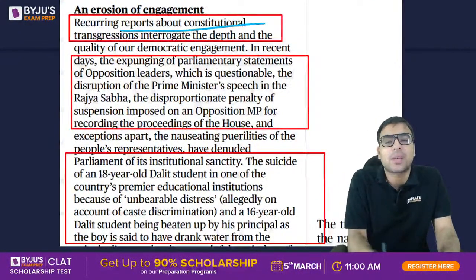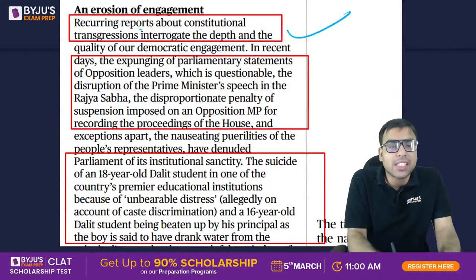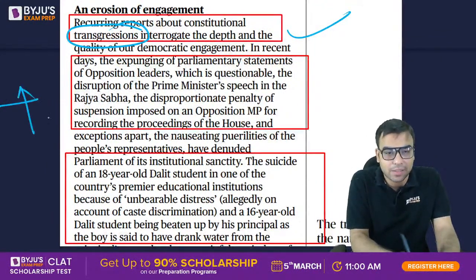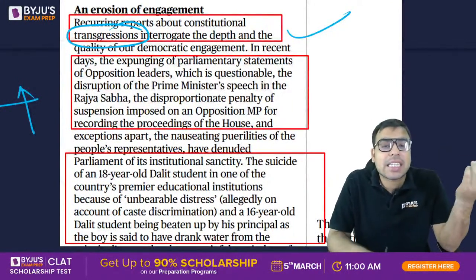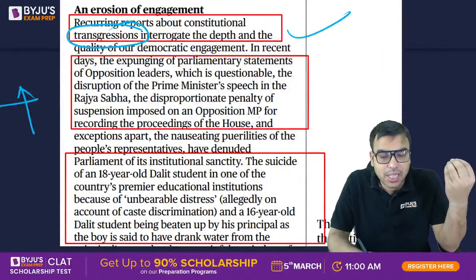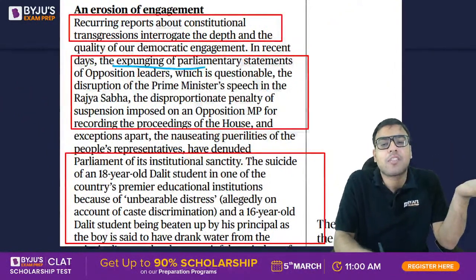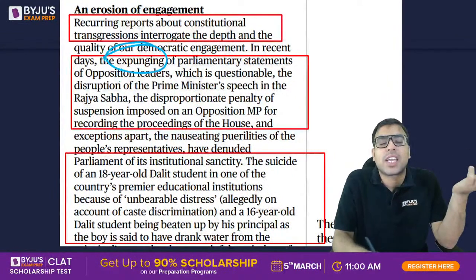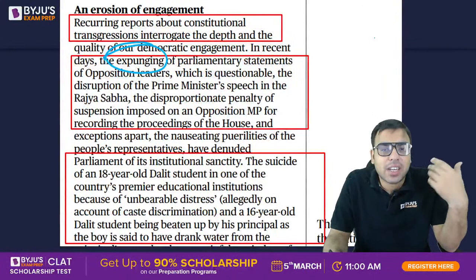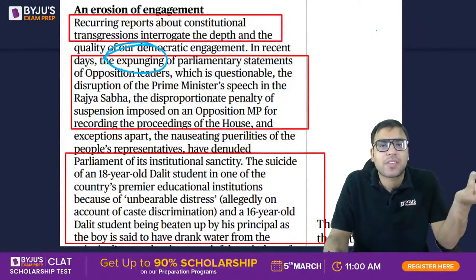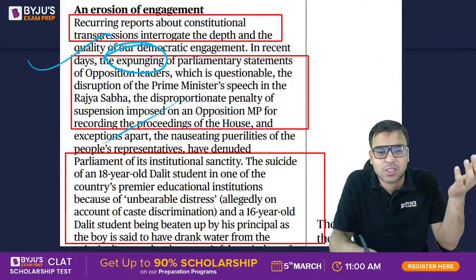So recurring reports about constitutional transgression interrogate the depth and the quality of our democratic... Transgression means crossing the boundary line. So that is called transgression. So he is saying there are many cases where actually the agencies have crossed the lines of the government. That is what he is saying. The expunging of parliamentary statements. Expunge means that it will not be recorded in the data. So the opposition leader said that when Rahul Gandhi gave the speech, some of his words were removed in the recording. That is what their allegation was, etc.